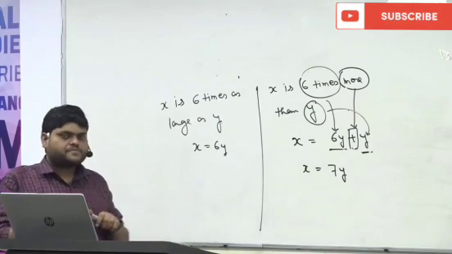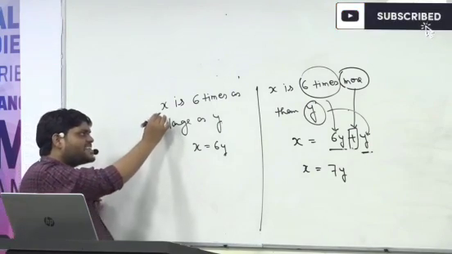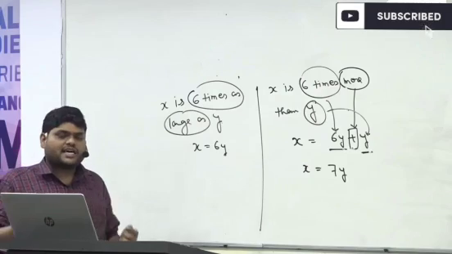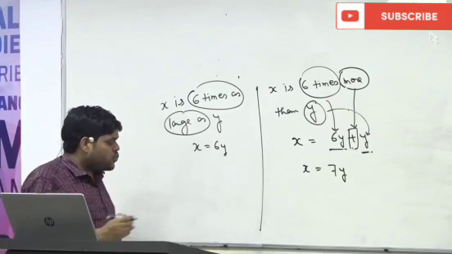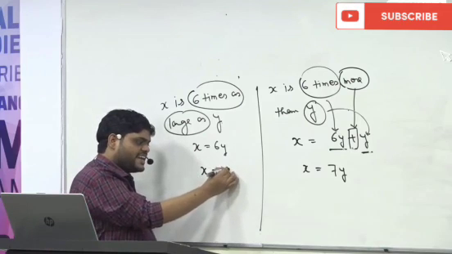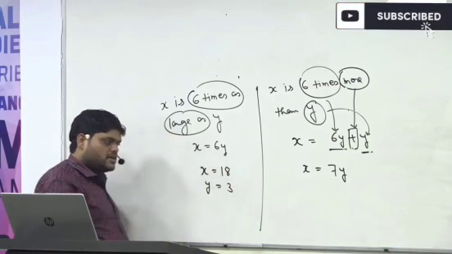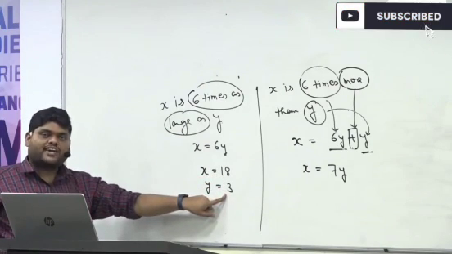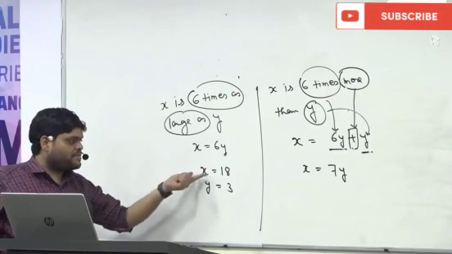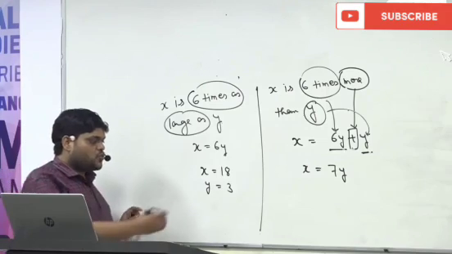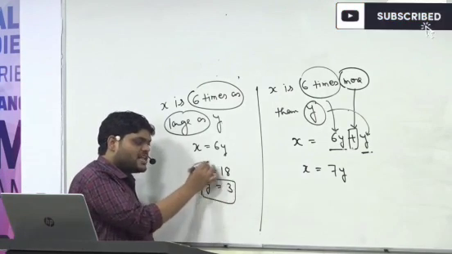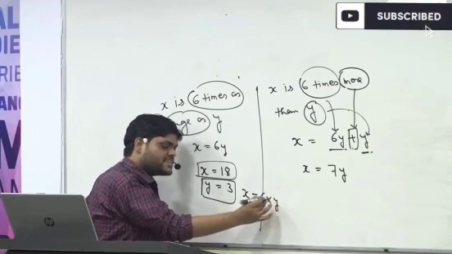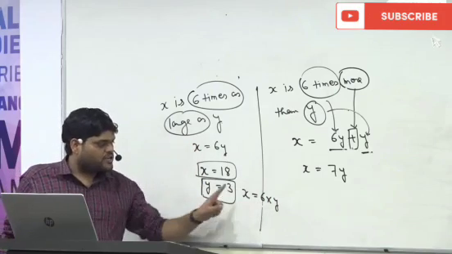See, when the question is x is 6 times as large as y, you can close your eyes and think x is 6 times large. So I can say x is equal to, suppose, 18 and y is equal to 3. So what will happen? X is 6 times as large as y or not? So how can you make them equal? y is the smaller one, x is the larger one. So if we have to make them equal, we have to multiply 6 into y, or 6 into the smaller number, or not.